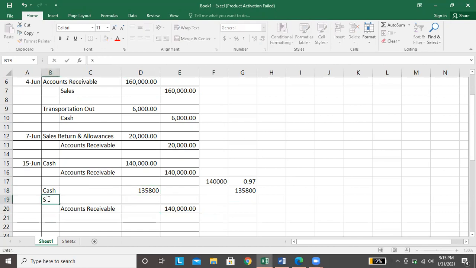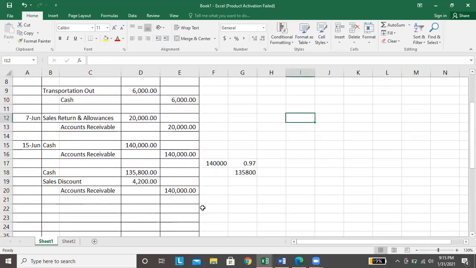So, debit, sales discount. Yan yung difference nila, which is yung 3%. So 4,200 yung nabigay na discount.